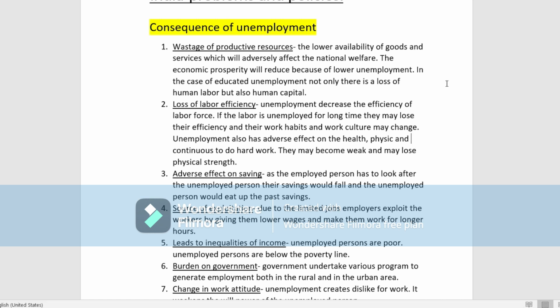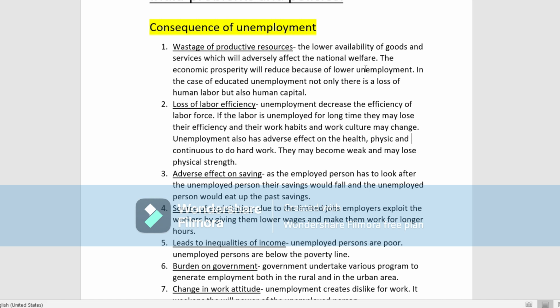So that means the economic prosperity will reduce, because there is unemployment. And due to educated unemployment, there will be the loss not only of human labor but also of human capital. So the first consequence is that due to unemployment, there will be wastage of productive resources.